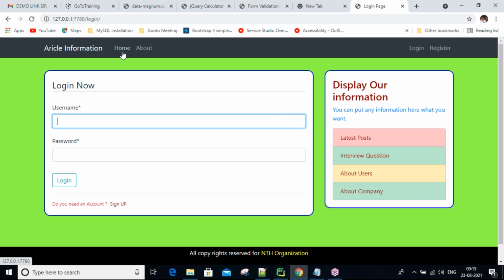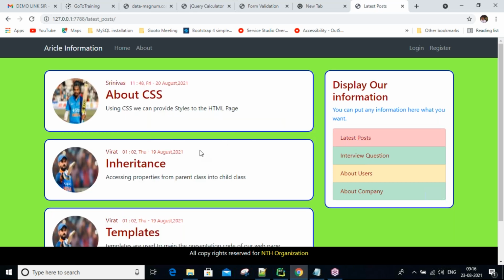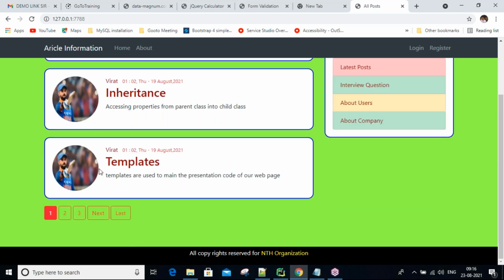For example, after Facebook login only we go inside Facebook and we can see something, guys. Okay, now here some latest posts there, entry questions there. So whenever we click here, guys, something is displayed. Okay, so only the latest posts we get. For example, here multiple posts are there. So you can see, for example, the home page I am displaying, you can see here.